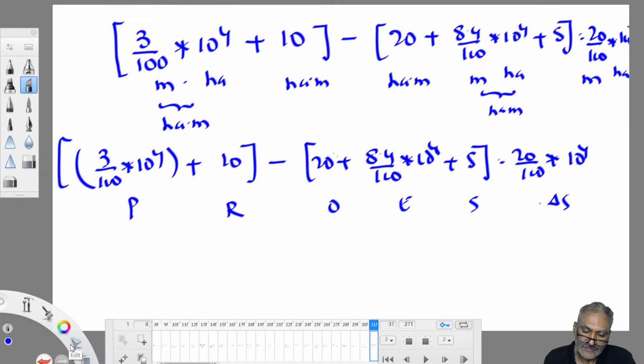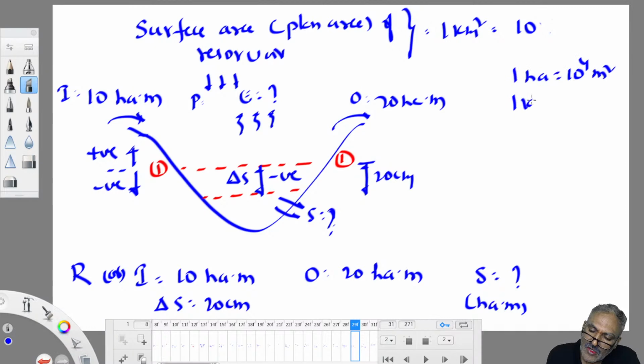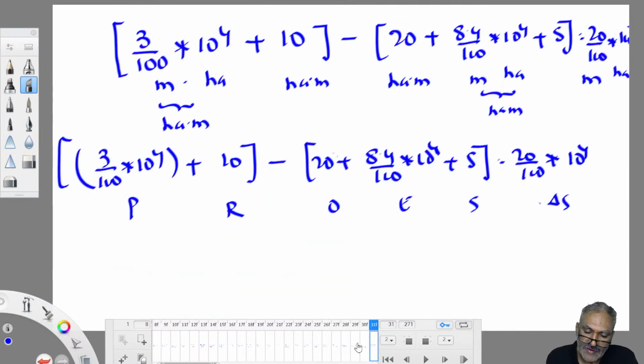Understood? Oh, 1 kilometer square is equal to how much? Oh, sorry. 1 kilometer square is equal to 100 hectares, not 10 power. 1 hectare is equal to 10 power 4 meters square. 1 kilometer square is equal to 100 hectares. Sorry, so it is multiplied with 100. 100 hectares.